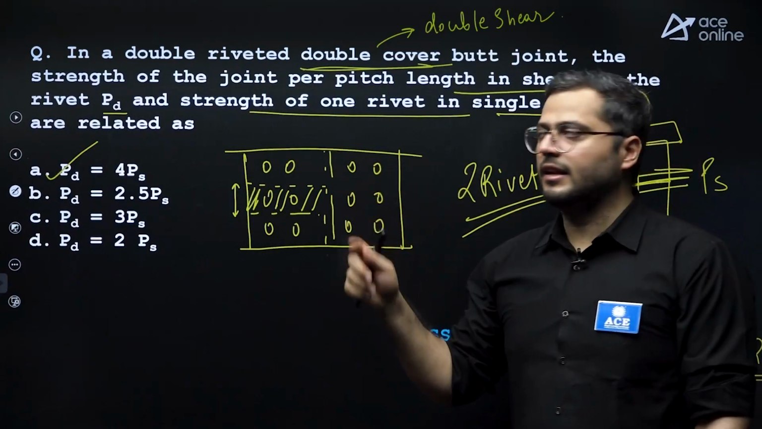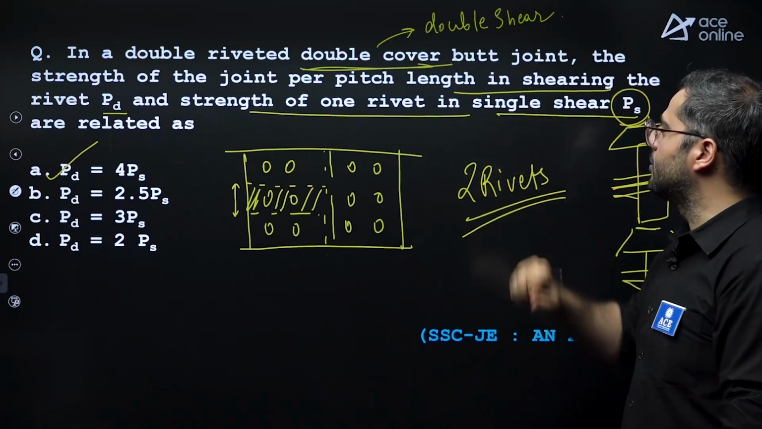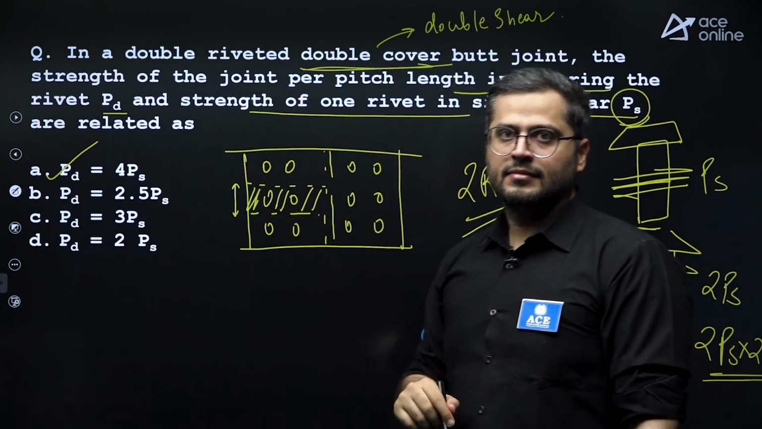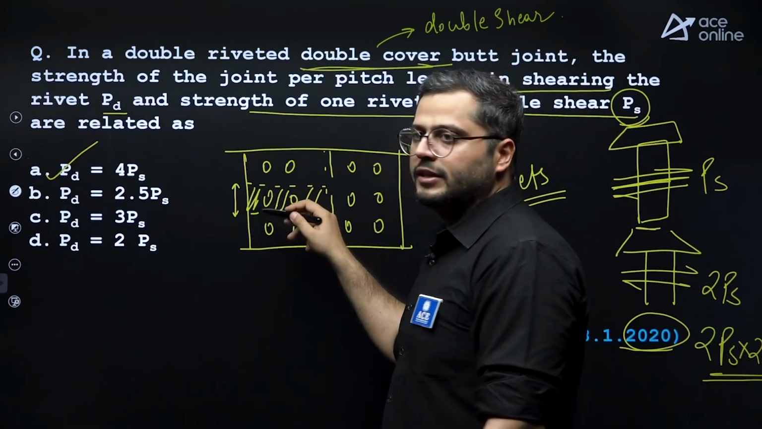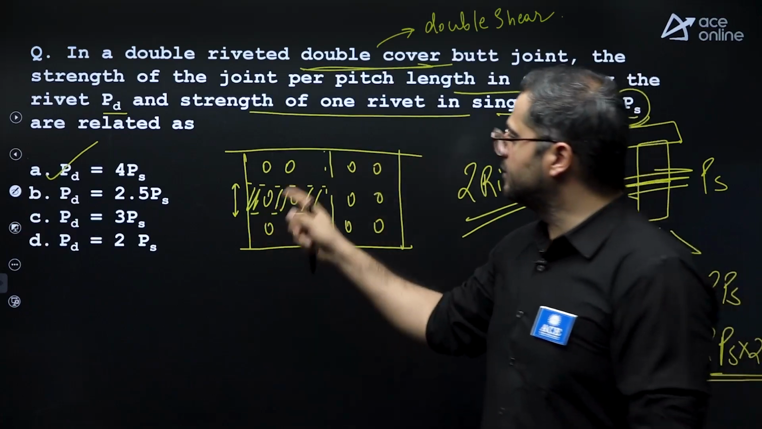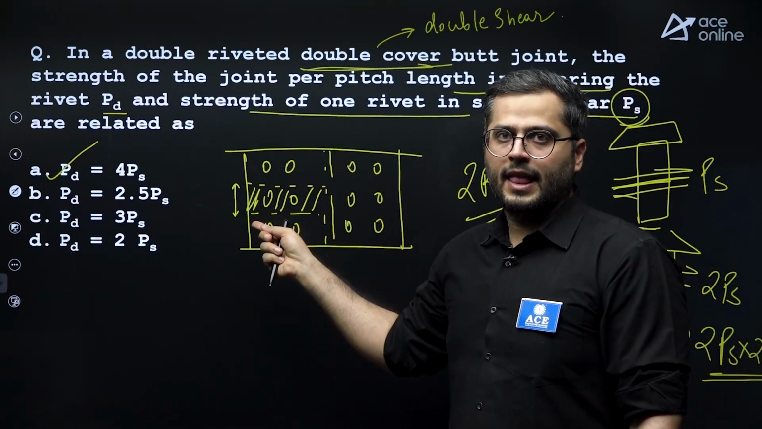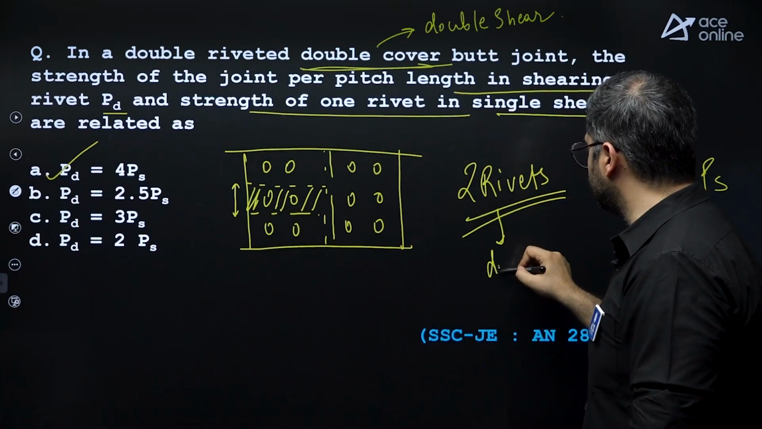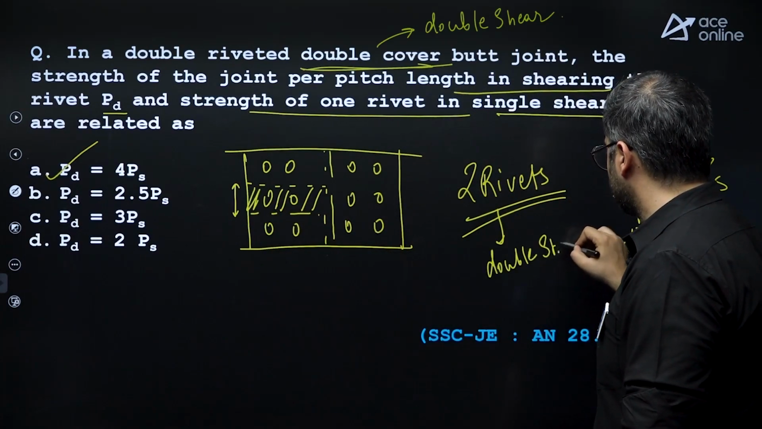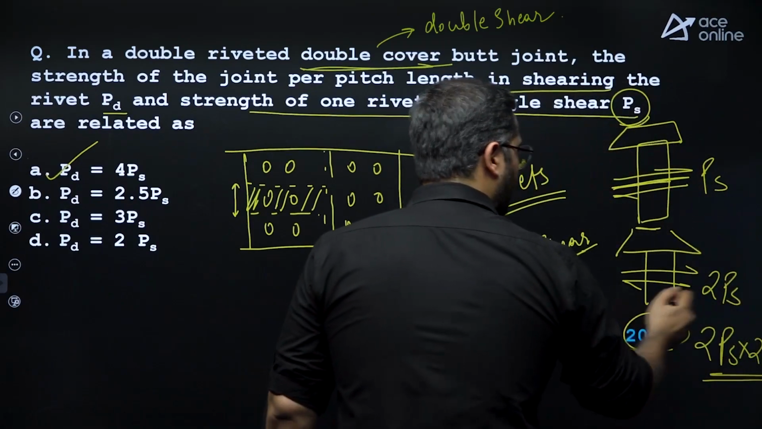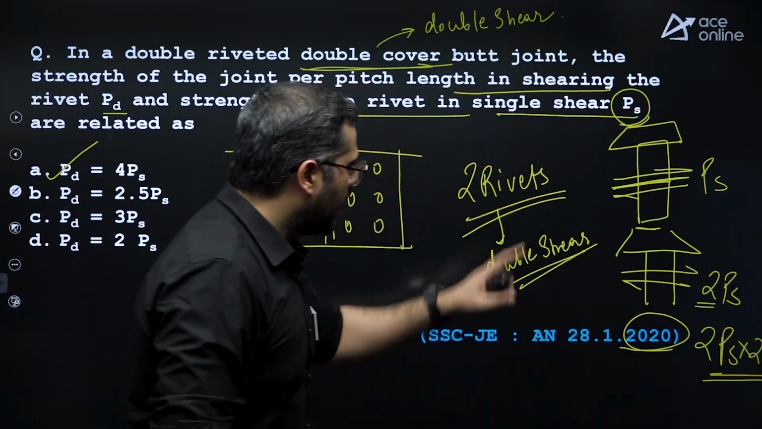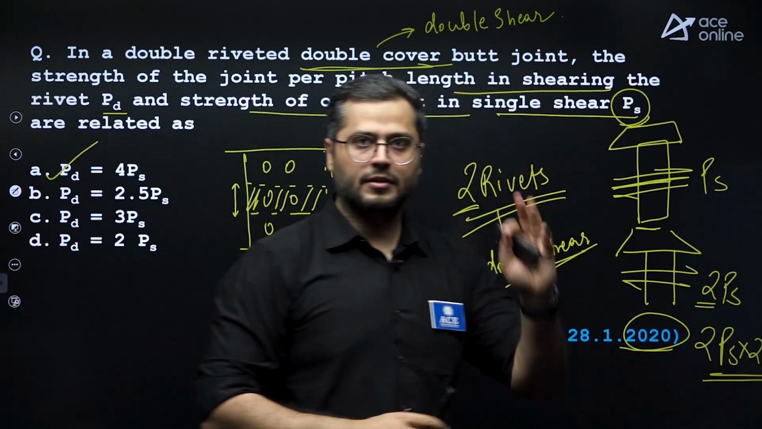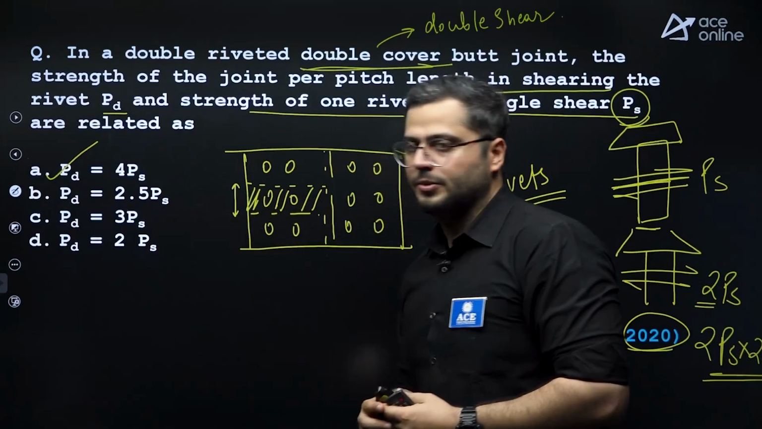Read this question again. Here they are saying double riveted, double cover butt joint. You need to calculate the strength of the rivets in this shaded portion. Both of these rivets will be in double shear. That's why we have multiplied by 2. How many rivets are there? There are 2 rivets, so again 2. It becomes 4 times PS. Option A is correct.